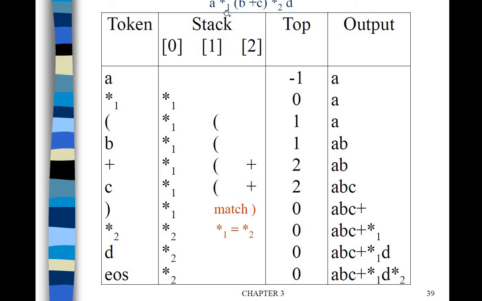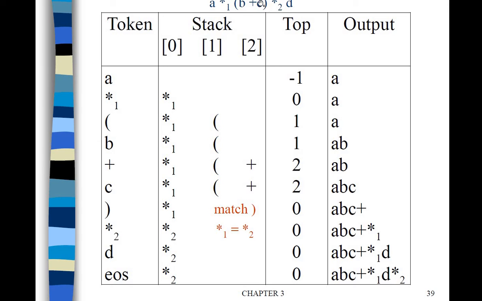Then when you scan the open parenthesis, it will be considered as an operator when you convert infix to postfix, so it will be pushed onto the stack. When you scan B, B will be attached to the postfix expression. When you scan plus, plus and open parenthesis, when we compare, plus will have the highest priority, because the operation within the parenthesis has the highest priority. So plus also will be pushed onto the stack. The next one is C. C is an operand, so it will be attached to the postfix expression.